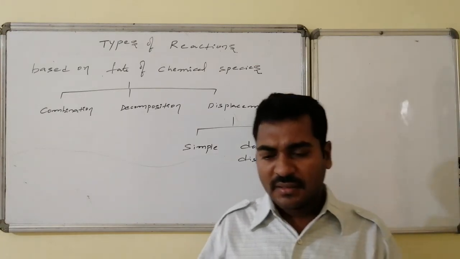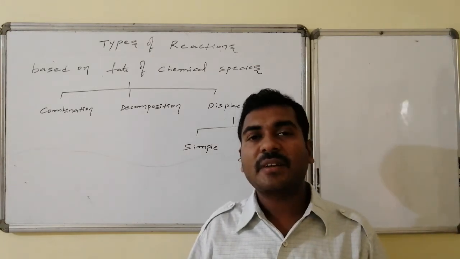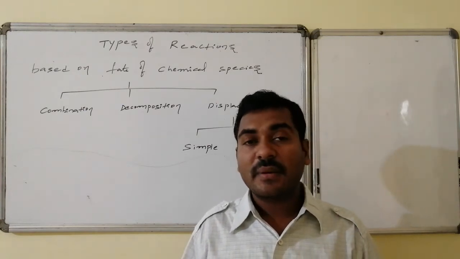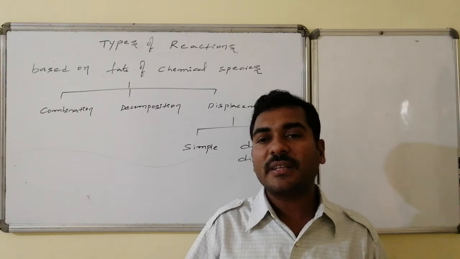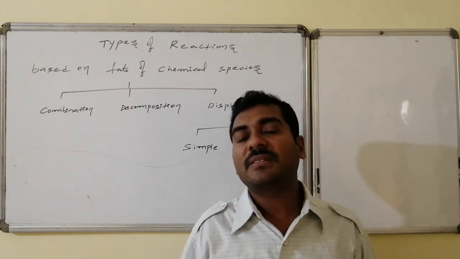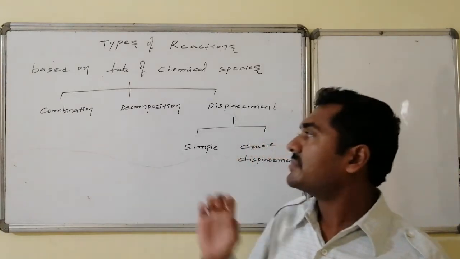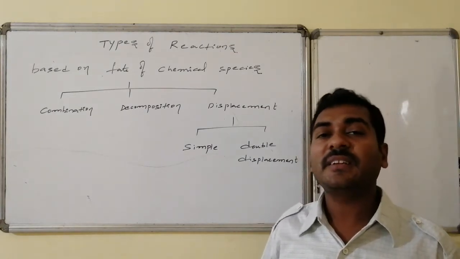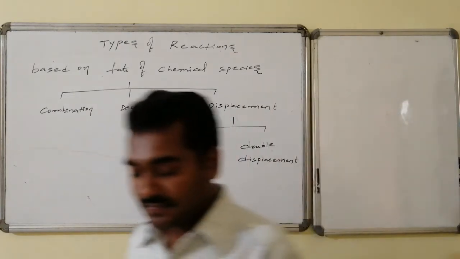This is an easy way of understanding all the varieties of reactions. There may be some other complicated reactions, but the basic strategy related to the substance fate based classification of reactions are combination, decomposition, and displacement, of simple as well as double displacement in nature.